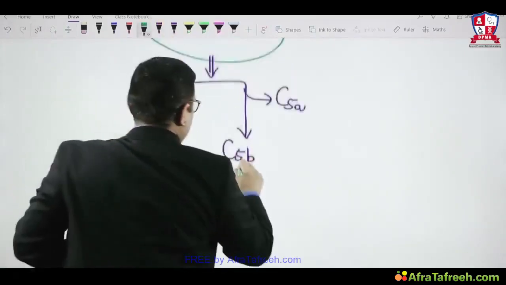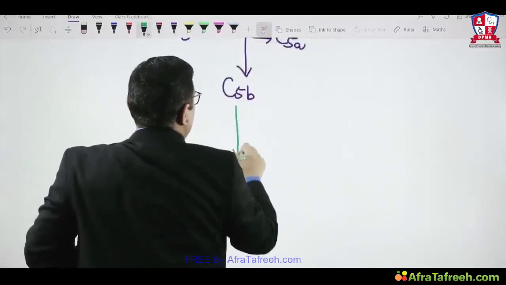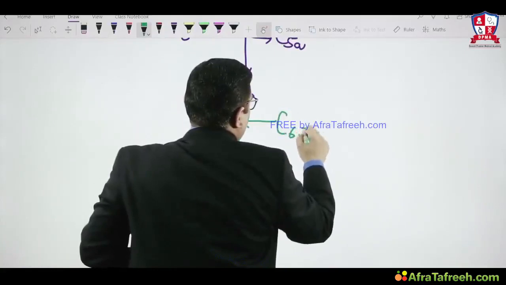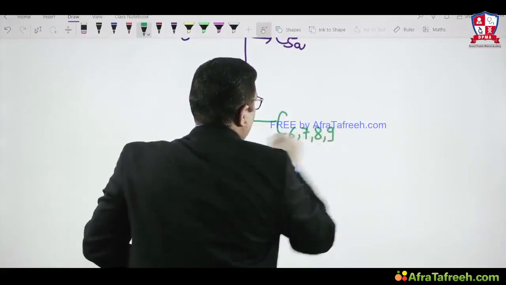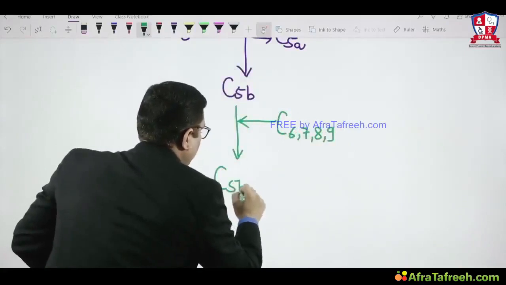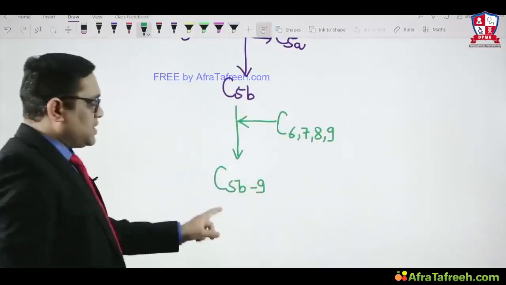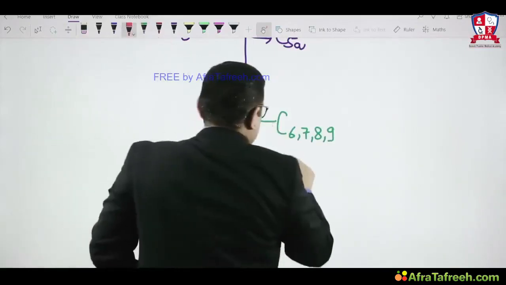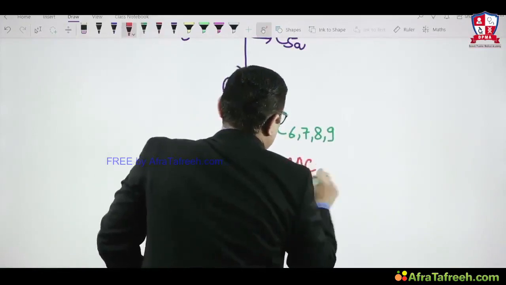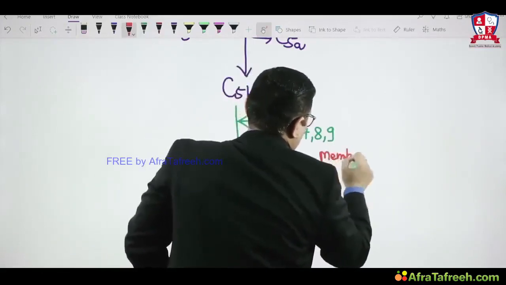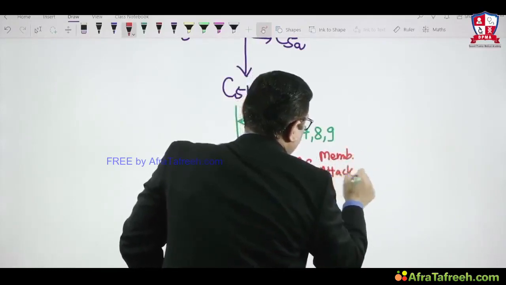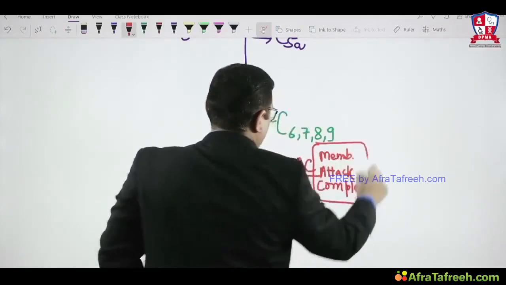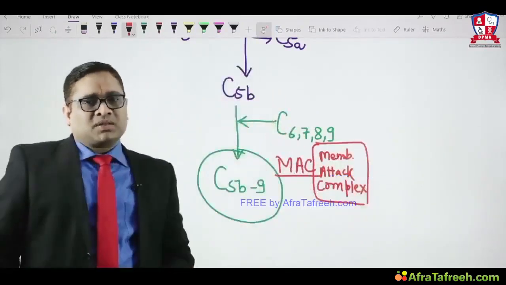After that, C5b will accumulate some other complements like C6, 7, 8 and 9. So in the end there will be formation of C5b to C9. What is this C5b to C9? This is also known as the membrane attack complex, right? So this is how the membrane attack complex will be formed, which is the main goal of complement pathway activation.